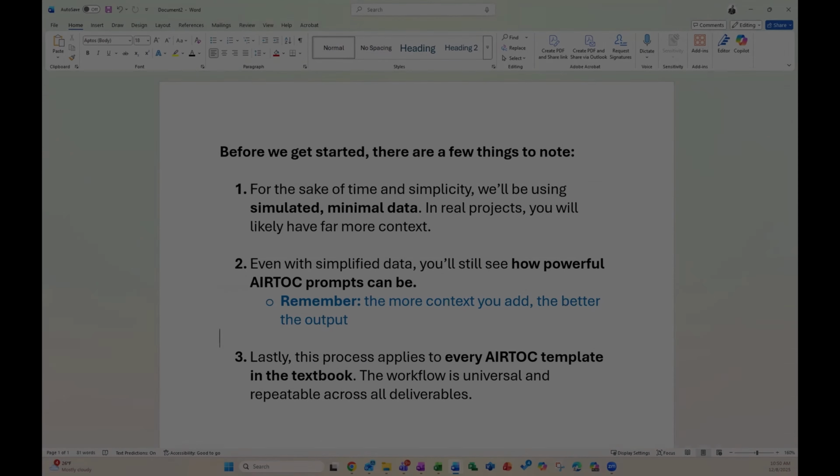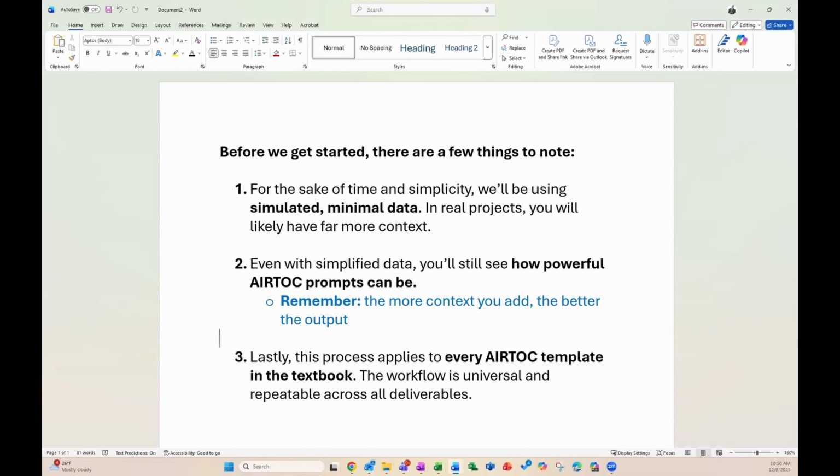Let's go. Okay, folks, before we dive into the RACI demonstration, there are a few things that we want to make sure you're aware of. Number one, for the sake of time and simplicity, we'll be using simulated minimal data. In real projects, you will most likely have a lot more context to add into your prompt. Number two, even with simplified data, you'll still see how powerful AIRTOC prompts can be. But remember, the more context you add, the better the output.